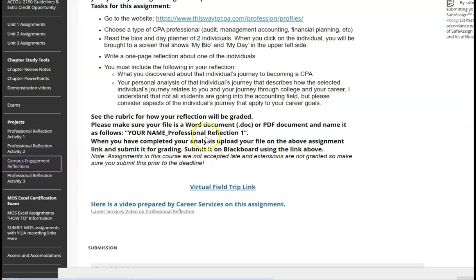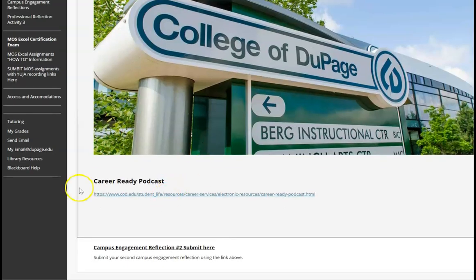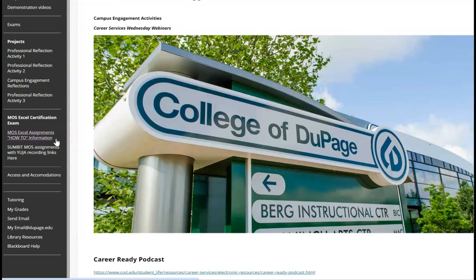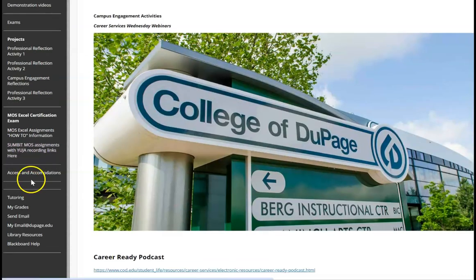For the campus engagement, you're going to be either attending a webinar or listening to a podcast and writing a reflection about it. And it's all about career development. And then the MOS Excel exam, we're actually not going to get into this for a few weeks, so let's put that aside. We'll get working on this after we get acclimated in the course. Here's access accommodations, information about tutoring. Okay, so that's how you get around in the course, but I am your instructor. Please reach out to me with your questions. That's what I'm here for.